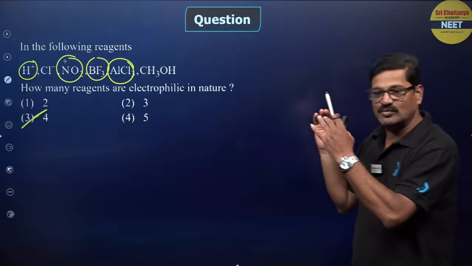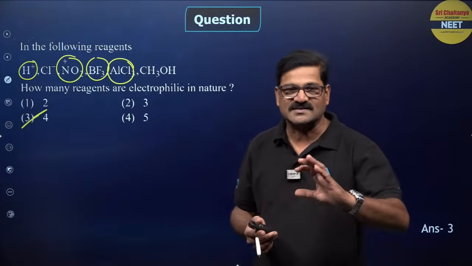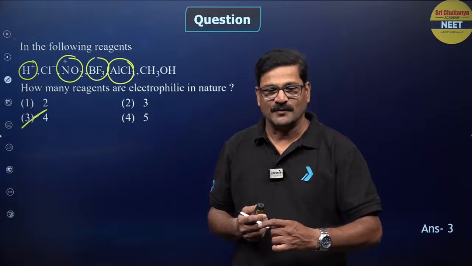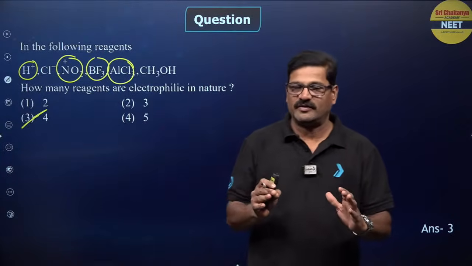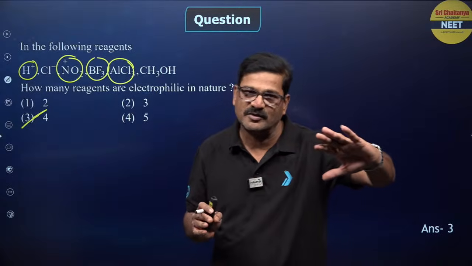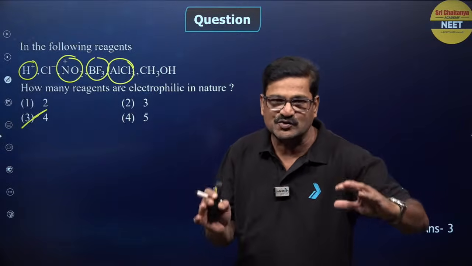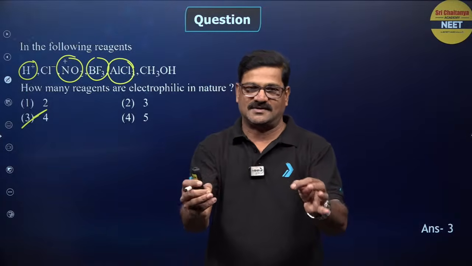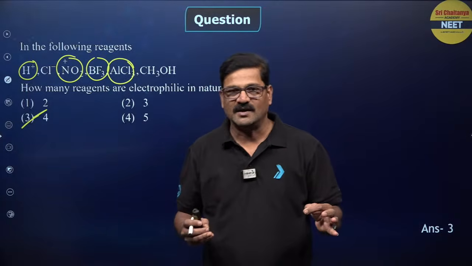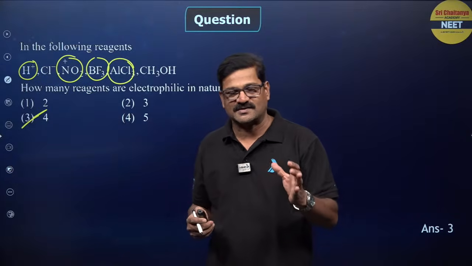So you need to maintain that pace. Because when you attempt the NEET examination, the moment you get the paper into your hand, without reading the whole paper, take these two subjects, chemistry and biology. The time is so precious.